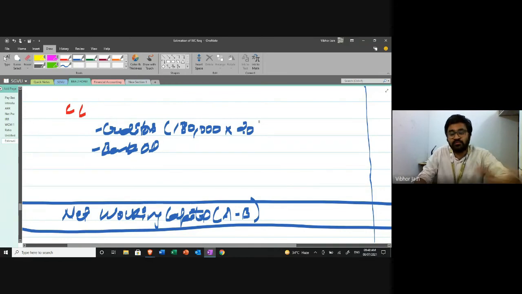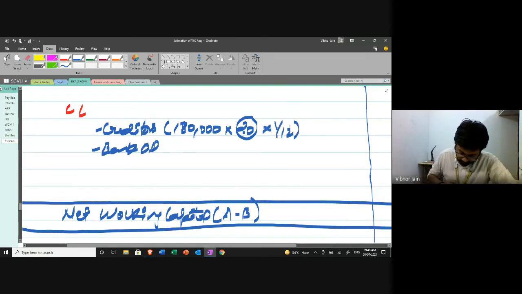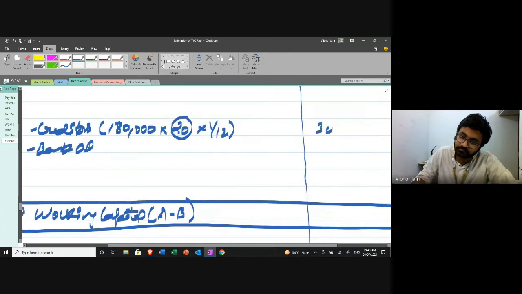Because this is the raw material purchasing. 20 is the amount that I'm paying my suppliers, and they extend me 1 month credit. This will be 180 into 20 divided by 12. This would be 3 lakh.